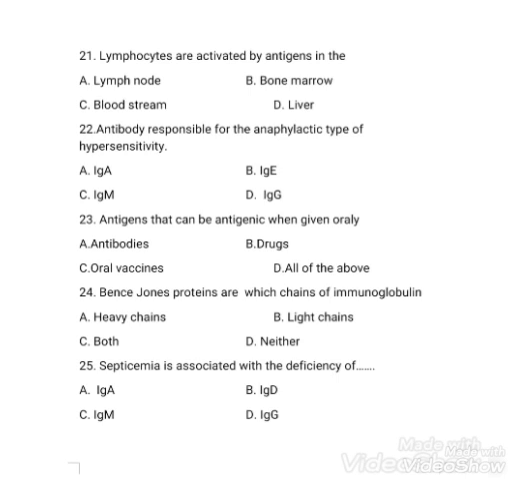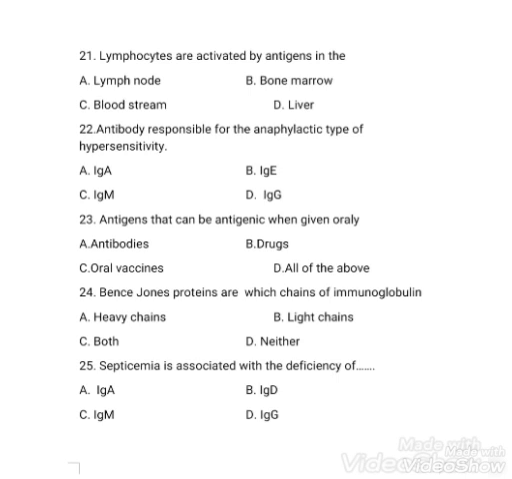Next question. Antigens that can be antigenic when given orally: antibodies, drugs, oral vaccines, all of the above. So the right answer is option C, oral vaccines. Next question. Bence-Jones proteins are which chain of immunoglobulin? Heavy chains, light chains, both, neither. The right answer is option B, light chains. Bence-Jones proteins are seen in urine of multiple myeloma patients apart from M proteins.